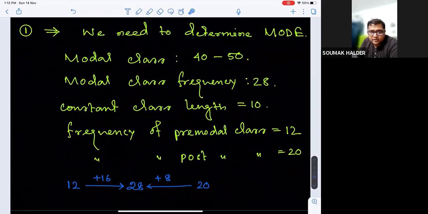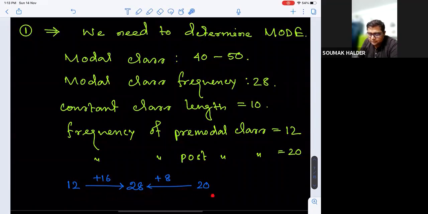We can calculate it by that data. So we'll identify this 28, which is the frequency of the modal class. It is 16 higher than 12 and it is 8 less than 20. Right?